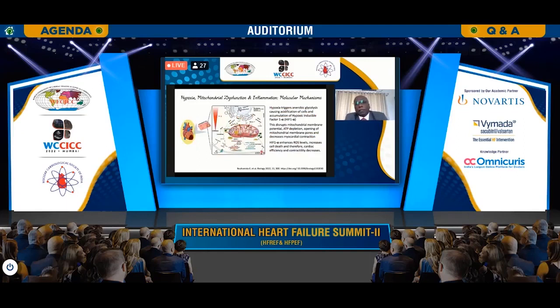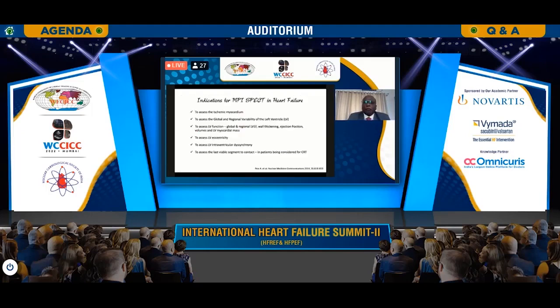When we go deeper, we have to appreciate further, because this is the level of understanding we have in nuclear medicine. Hypoxia triggers anaerobic glycolysis, and this causes accumulation of hypoxia-inducible factor 1 alpha. This reduces the pH of the mitochondrial milieu, disrupts the mitochondrial membrane and decreases ATP secretion. Ultimately, it enhances the reactive oxygen species level and increases cell death, and all these things are what we are going to see in nuclear imaging. To some extent that is what we'll be dealing with, and my colleague Dr. Mahapatra will be leading the rest of it in PET imaging.